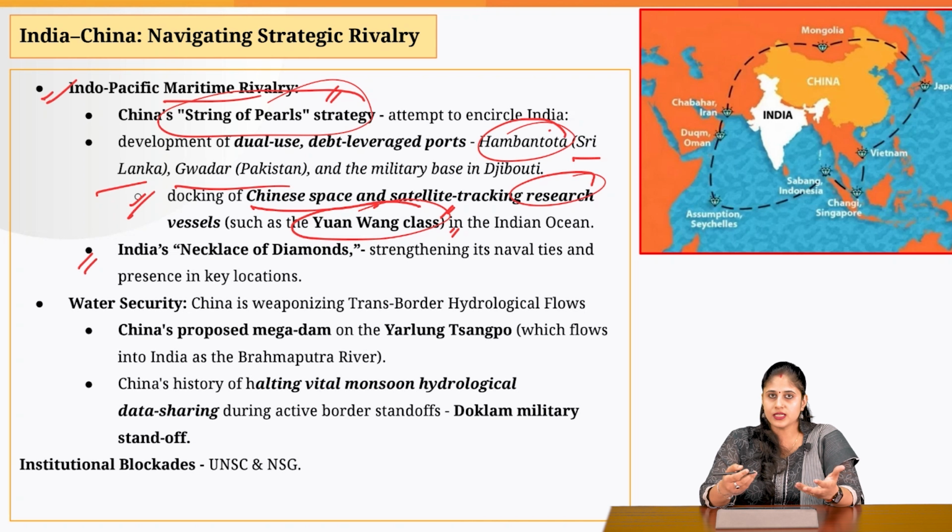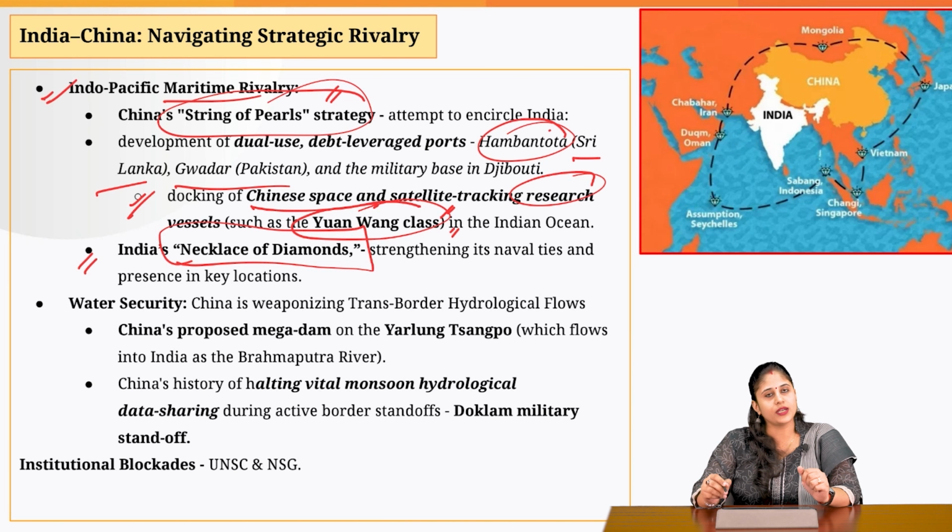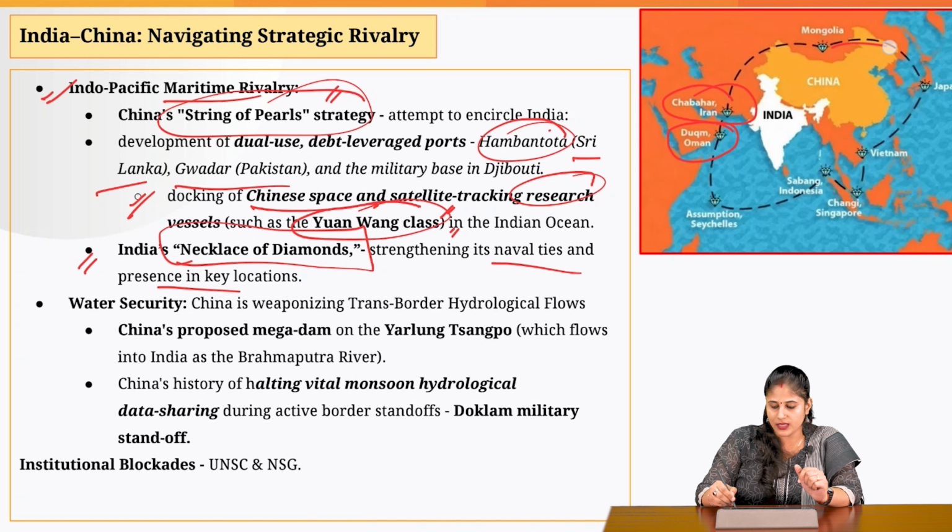Then, to counter this, India has its own necklace of diamonds strategy. So what India is doing is setting up its own military bases and strengthening its naval ties with countries like Oman. Here we have put in place Duqm port. In Iran, we have created the Chabahar port. So like this, we are also trying to encircle China, as you can see in this particular picture. Sabang port in Indonesia.